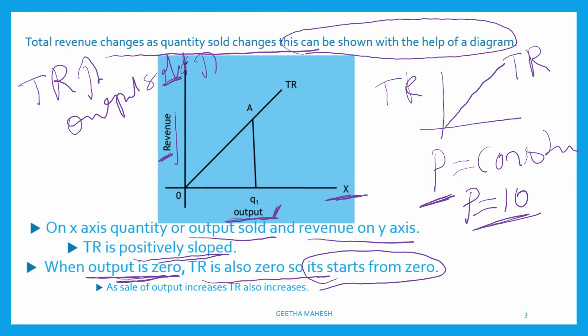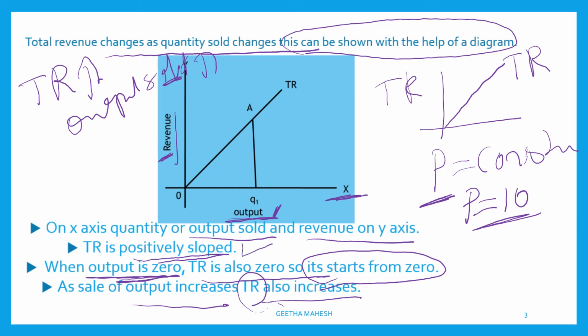As the sale of output increases, total revenue also increases. That is why we say that total revenue is a positively sloped curve, because there is a positive relationship between output sold and total revenue.